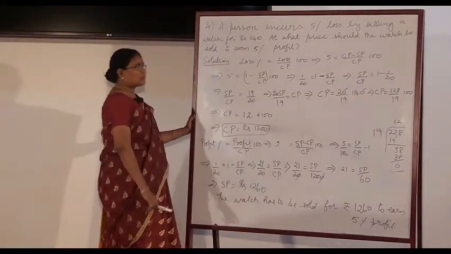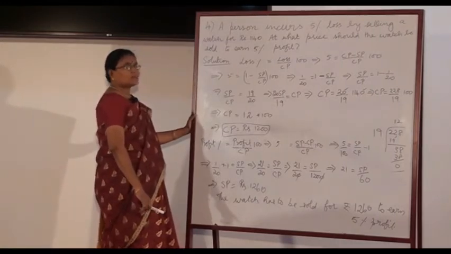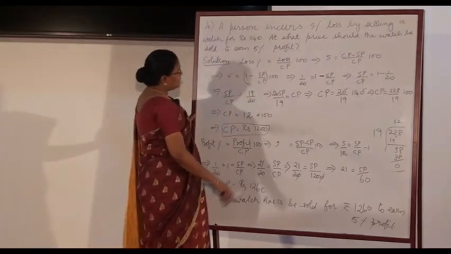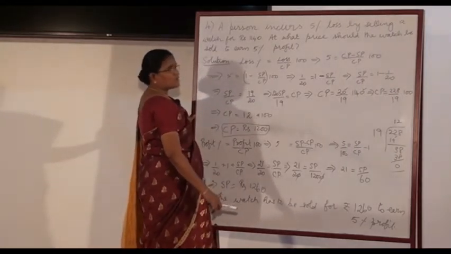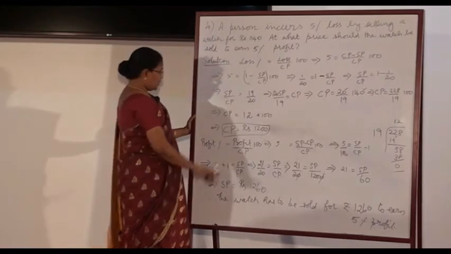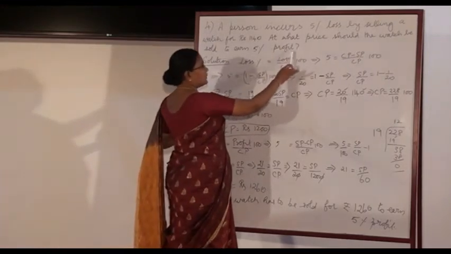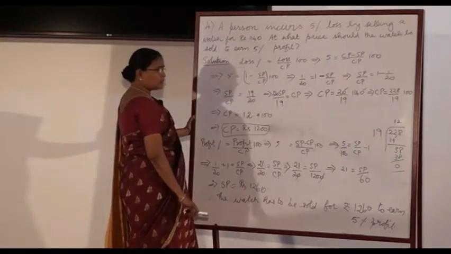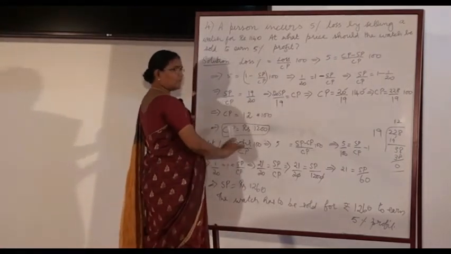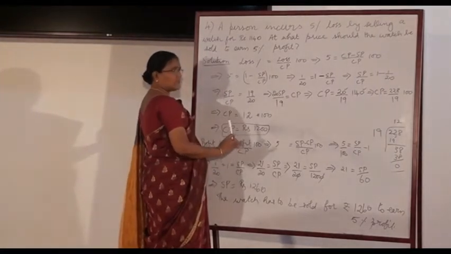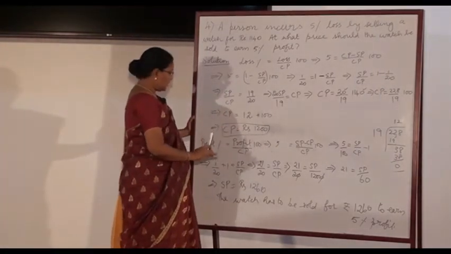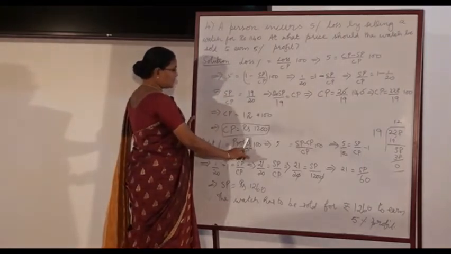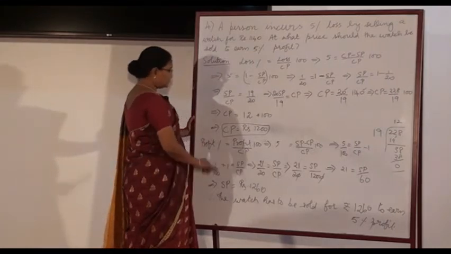Now let us answer the question. What is the question? We are asked to calculate the selling price if the person wants to earn 5% profit. We have been given 5% profit. So profit percent is equal to profit by CP into 100. Let us use this formula. Since we have been given the profit percentage as 5, let us start with the formula profit percent. Profit percentage is equal to profit by CP into 100.